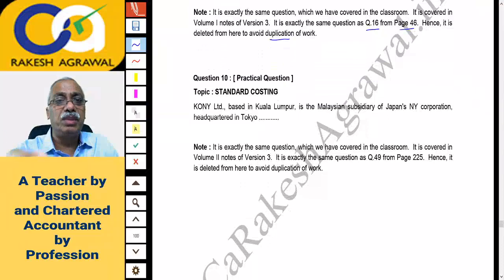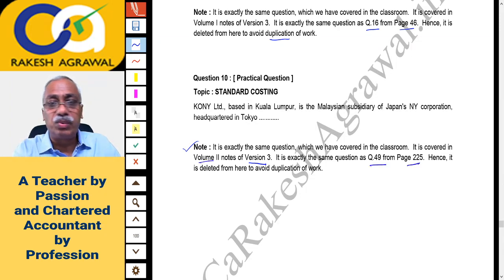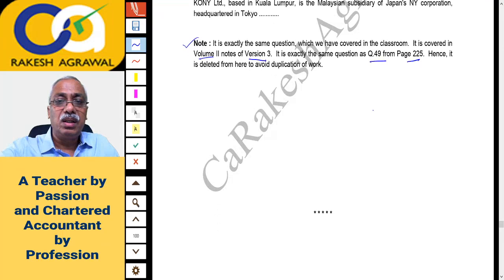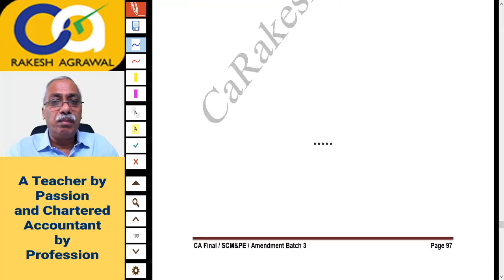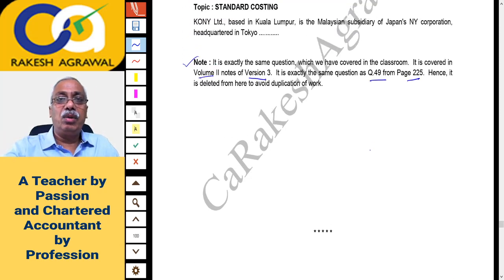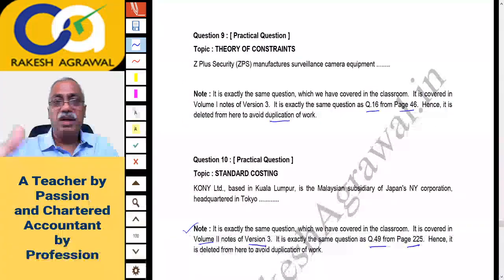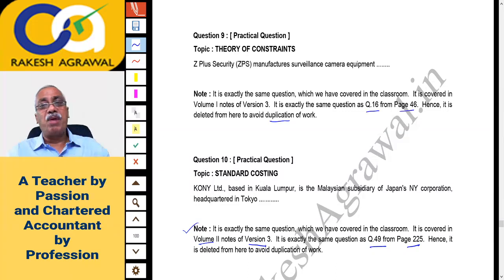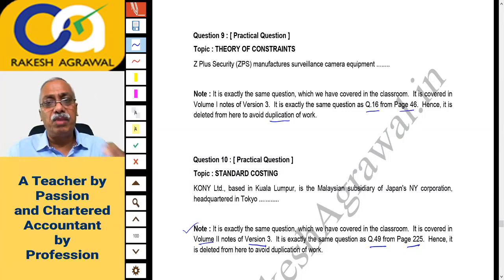Question 10 also it seems to be covered. Koni Limited based in Kuala Lumpur. Exactly the same question here again. I have written a note. This reference is given from version 3 notes, volume 2 version 3 notes, question 49 from page 225. Hence again deleted. Okay, so this RTP we could complete today because there was not much matter to discuss. Two questions were duplicate questions which we have covered in regular batch, that is question 9, 10. Out of the remaining questions, the practical part was lower and the remaining was the theory part.